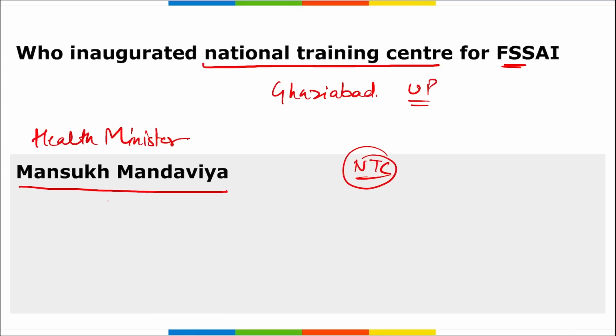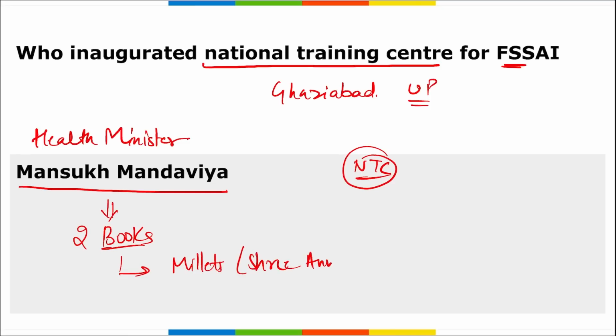Apart from this, remember Mansukh Mandviya also released 2 books here. Which are those books? It is millets. That is Shri Anna is the name of the species of this, right? Millets, a healthy menu for mess, canteen, and healthy gut. And second is Healthy You. Correct? It is traditional recipes with potential probiotic benefits.